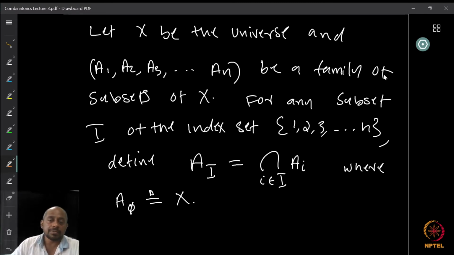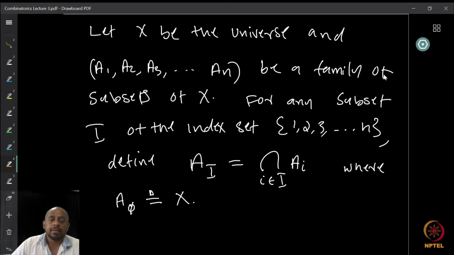Now, what happens when I is the empty set? Well, by convention, we define A empty set to be the whole set, the universe X itself. Of course, some books follow a different convention, but for our purpose, we will use this convention.